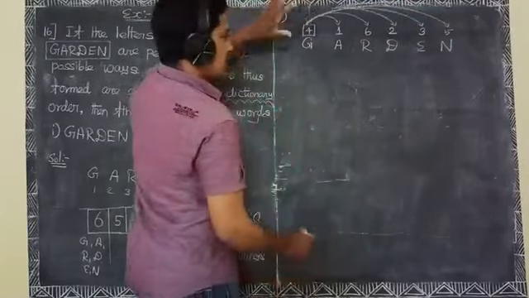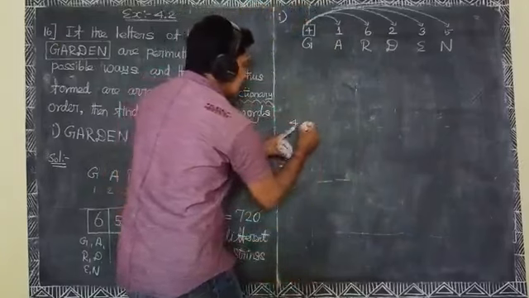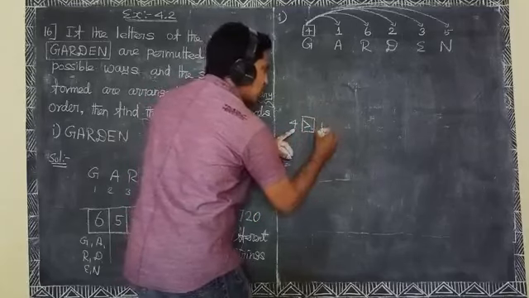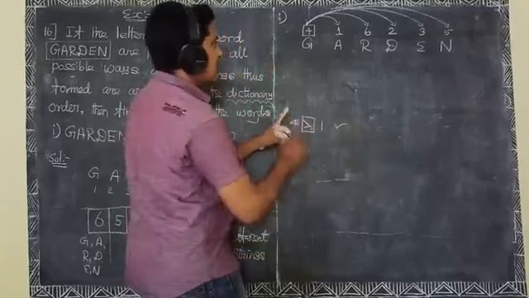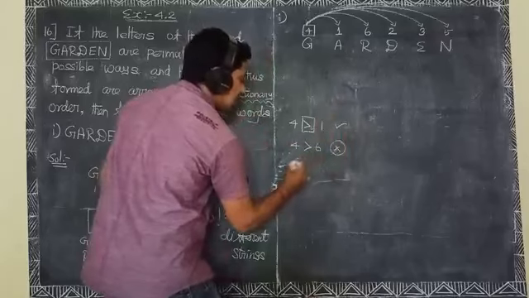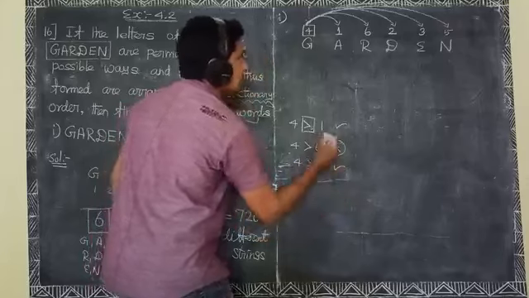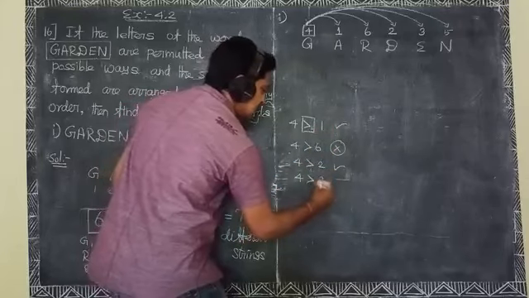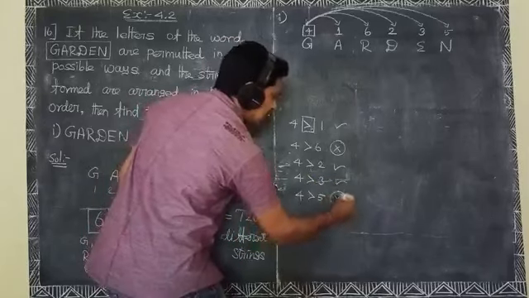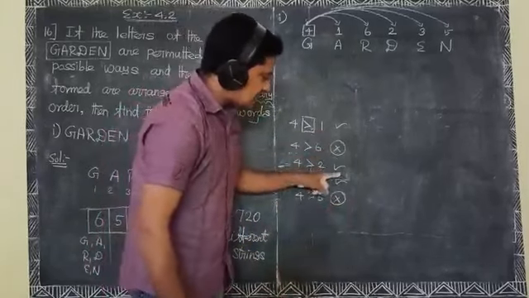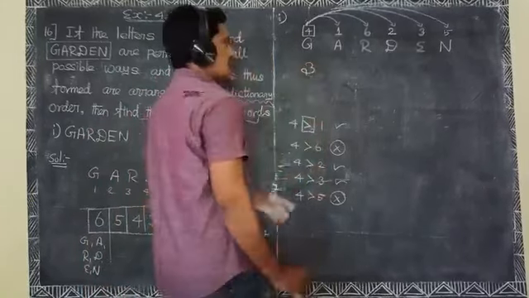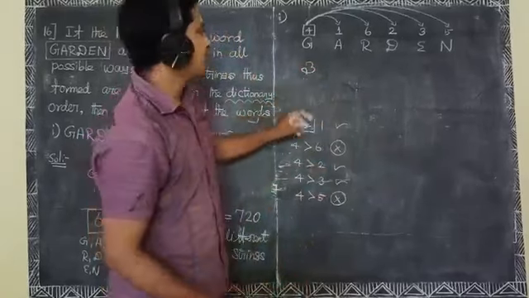Here 4 is, then the relation is greater than. 4 greater than 1 is correct. 4 greater than 6 is wrong. 4 greater than 2 is correct. 4 greater than 3 is correct. 4 greater than 5 is wrong. Totally 3 conditions are satisfied, so the number of conditions satisfied is 3.